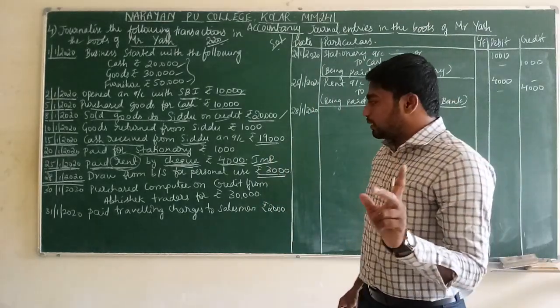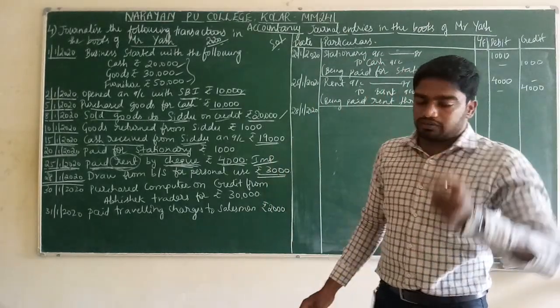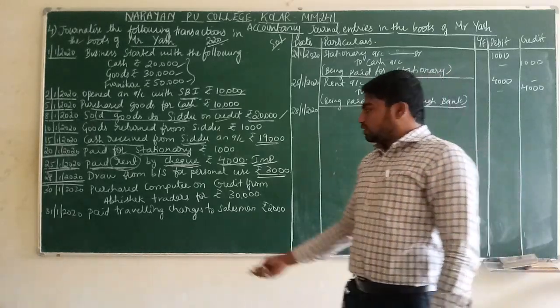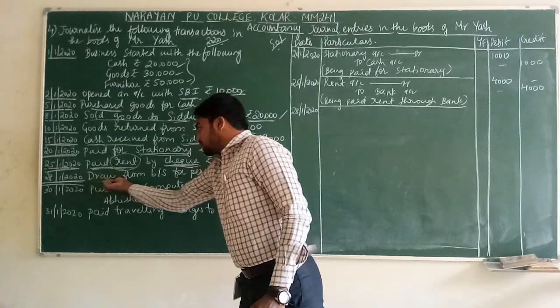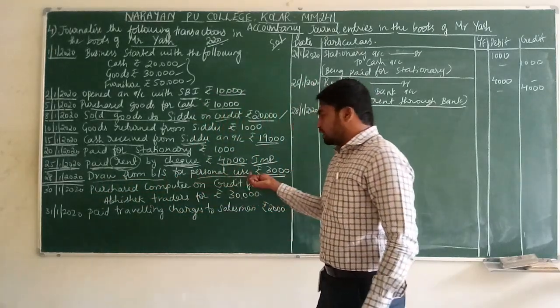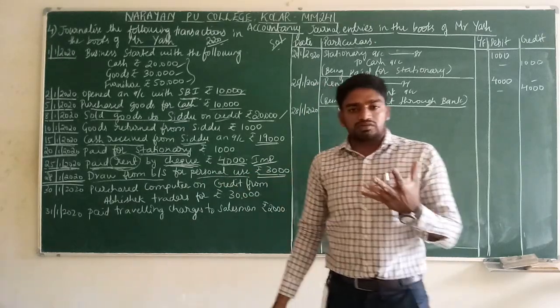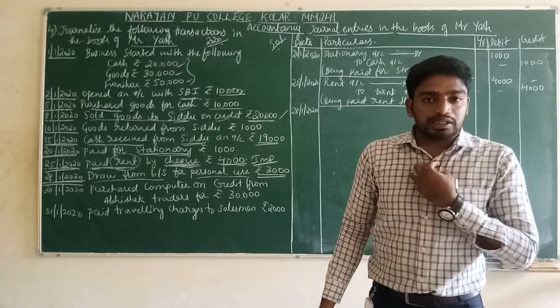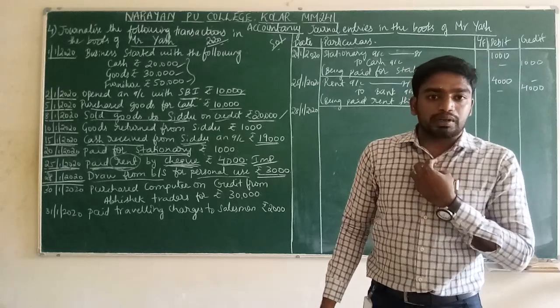Already I have explained such kind of transactions in previous classes also. Drawn from business. ಅಂದ್ರೆ ಏನು? Business ಇಂದ ಆಚೆ ಬರ್ತಾ ಇರೋದು. For personal use. Personal use means what? For own use, for family purpose, for domestic purpose, for our household purpose.